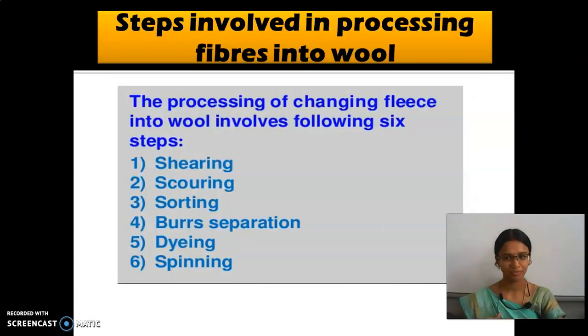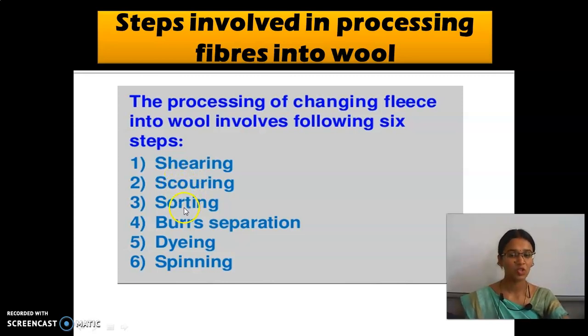So, steps involved in fibers to wool. These are the following steps involved in the production of wool. The first step is shearing. Repeat with me, everyone. Shearing.